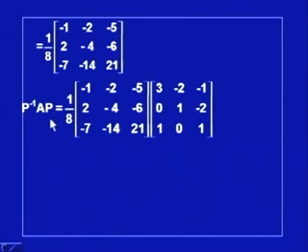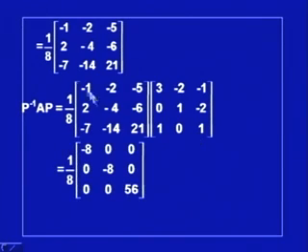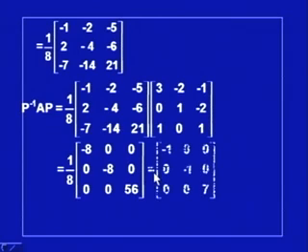After computing P inverse A, we can multiply it by P to get P inverse AP, and this calculation can be done here. If you multiply this row by this column, we will get minus 8, but when you multiply this row by this, it is 0, and this multiplied by this is again 0. This way you can calculate the individual elements of this matrix, and this comes out to be this, and you can simplify it as minus 1, minus 1, 7 on the diagonal, and this is a diagonal matrix.